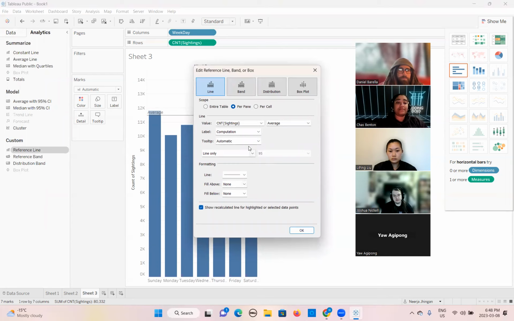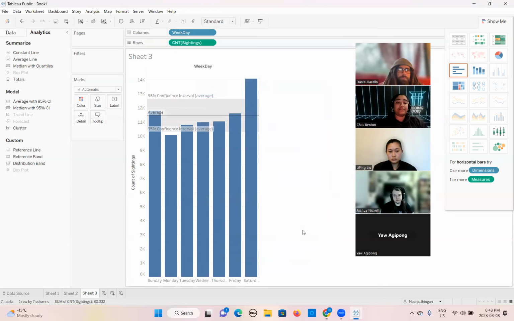When you double click on that, you can see here it's showing the value, the number of sightings count. By default, average is coming. So if you are interested in the line only, then it's okay. But if you want to see the range with the confidence interval, this is 95%. This is your choice; you can change it according to your requirement. Okay, so now click on OK.